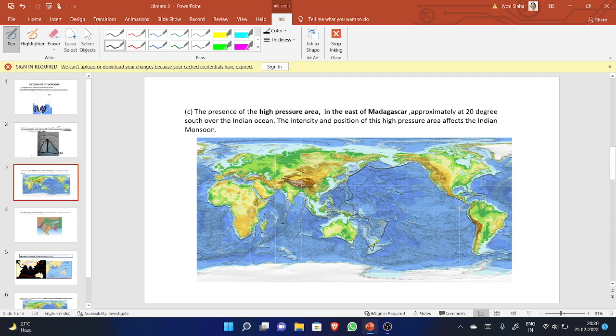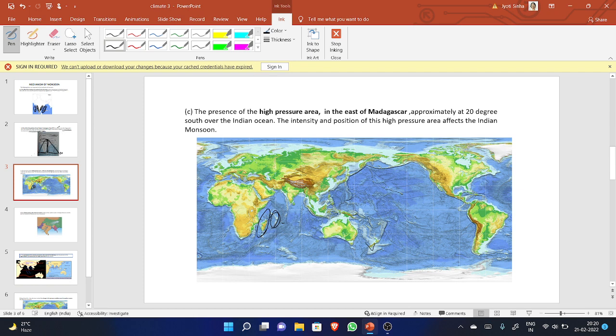In the east of Madagascar, approximately at 20 degrees south over the Indian Ocean.